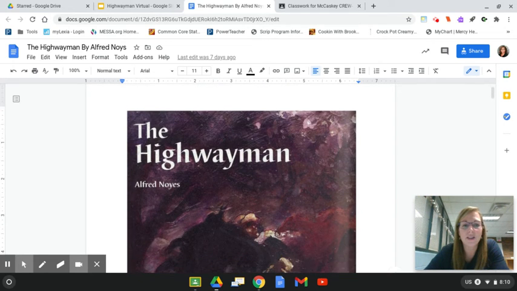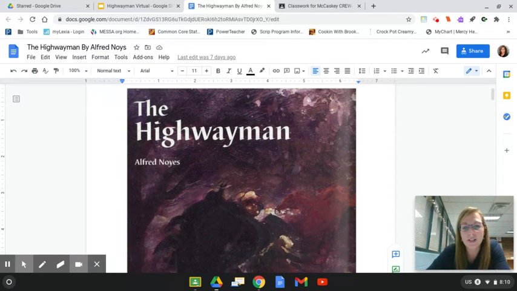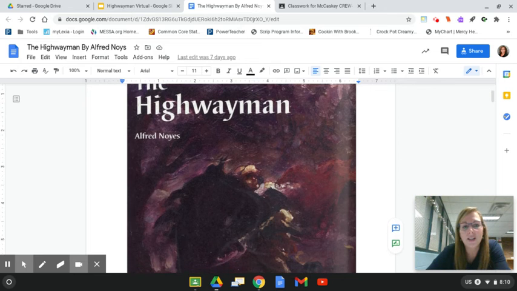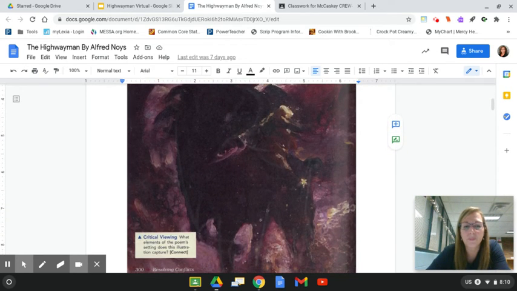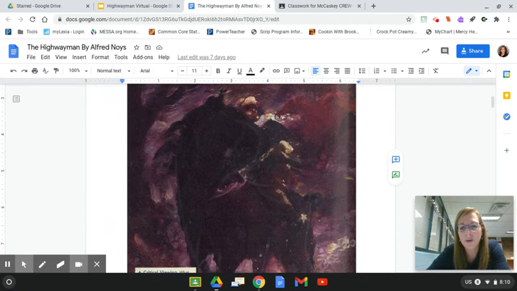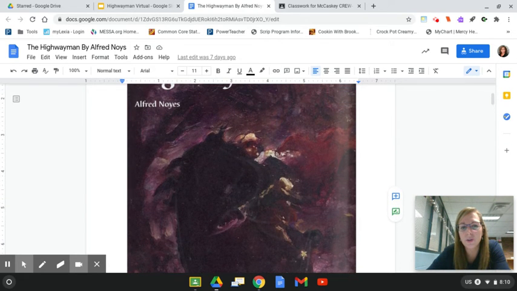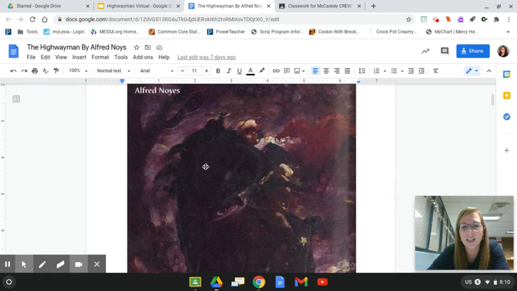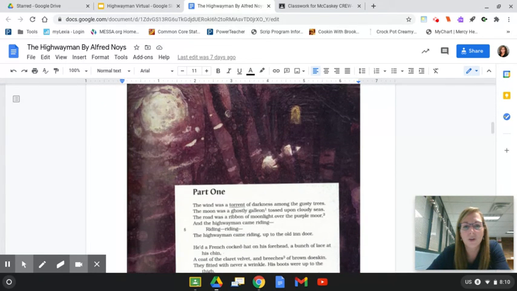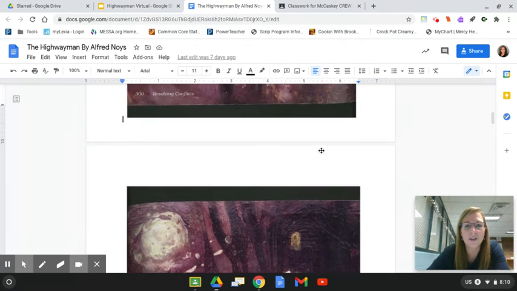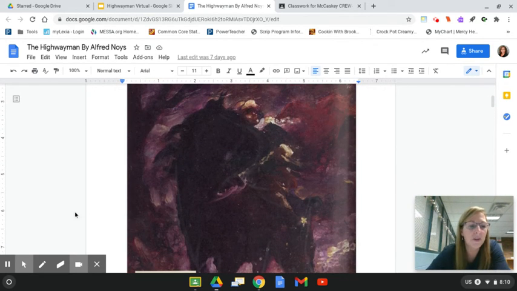This is the Highwayman, and we actually copied this out of our textbook so that you guys could see it. Take a look right now at this picture, this image. So looking at it right now, take just a couple of minutes and share out in your crew, what do you see in this picture? And then go to the second page. What do you see in this picture? So what are some things you notice in those two pictures? So just take maybe 2 minutes, share out, what do you think you see in those pictures?